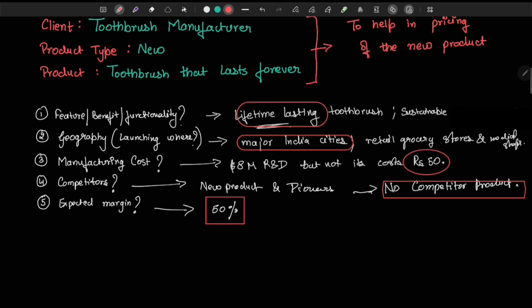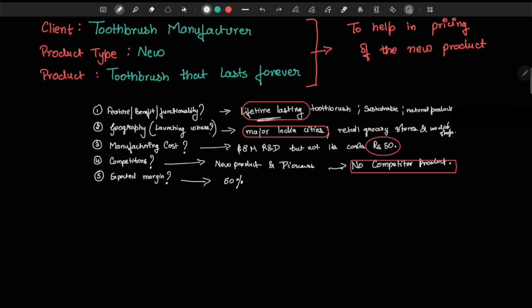So let's start on the pricing for this particular product. Now over here there are two key things. One is the manufacturing cost and next is the margin. So they expect 50% over the revenue. But apart from this, there's one more thing, the 8 million R&D cost. Now you can ask the interviewer whether the client is looking at recovering this R&D cost via this pricing. Let's say the interviewer says no.